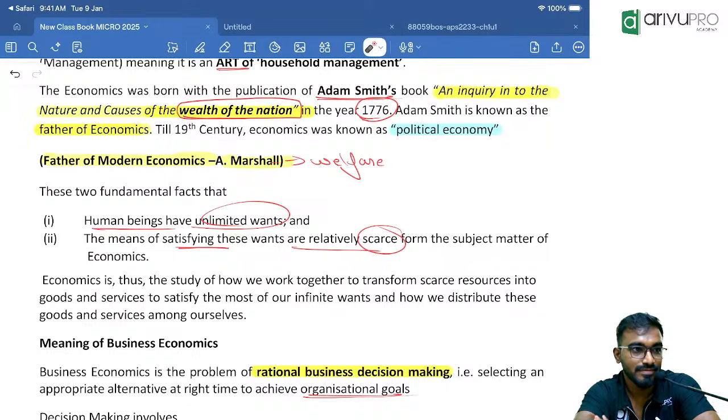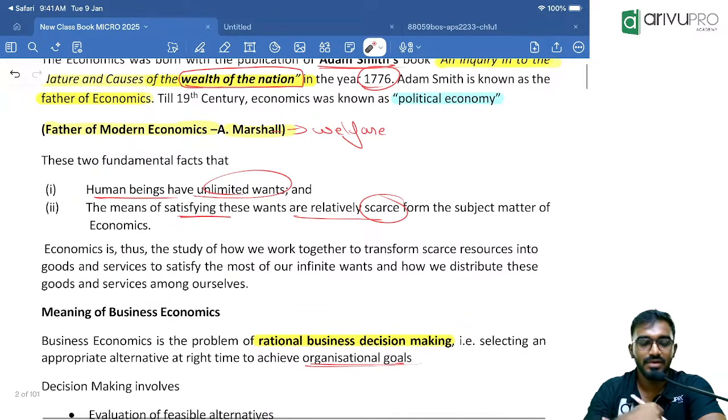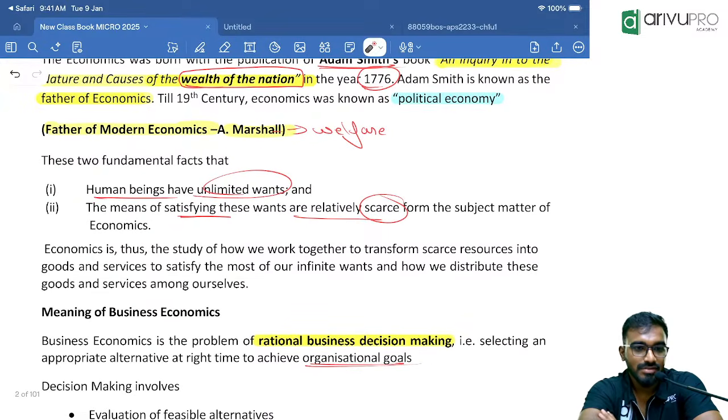Done? Cool. Below that, next point: Alfred Marshall is known as the father of modern economics.